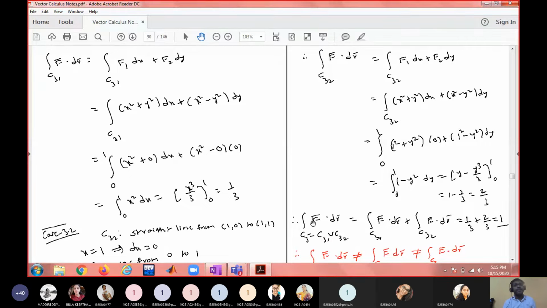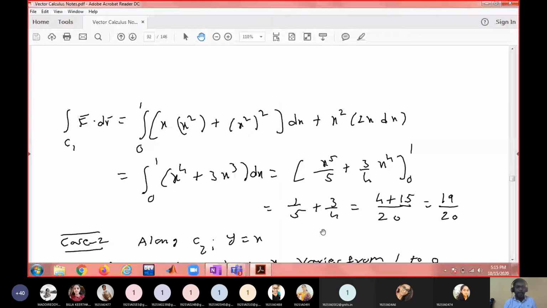When will a field be conservative? When curl F bar is 0 bar, it is conservative. What is the advantage of a conservative field? It will have a potential function. Therefore, you can write F bar equal to del phi.